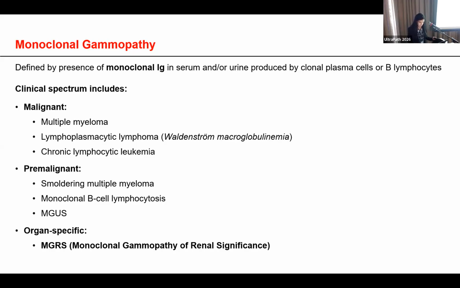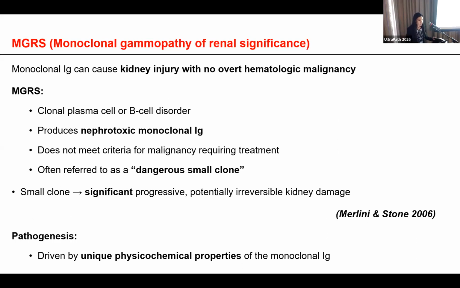significant kidney injury. Monoclonal immunoglobulin can cause kidney injury with no overt hematological malignancy. That's what we call the MGRS, which is a clonal plasma cell or B cell disorder that produces nephrotoxic monoclonal immunoglobulin. It does not meet the diagnostic criteria for hematological malignancies that require treatment, and it's often referred to clinically as dangerous small clone because even a small clone can cause significant, progressive, potentially irreversible kidney damage. And the nephrotoxicity is driven by the unique physicochemical properties of the monoclonal immunoglobulin.